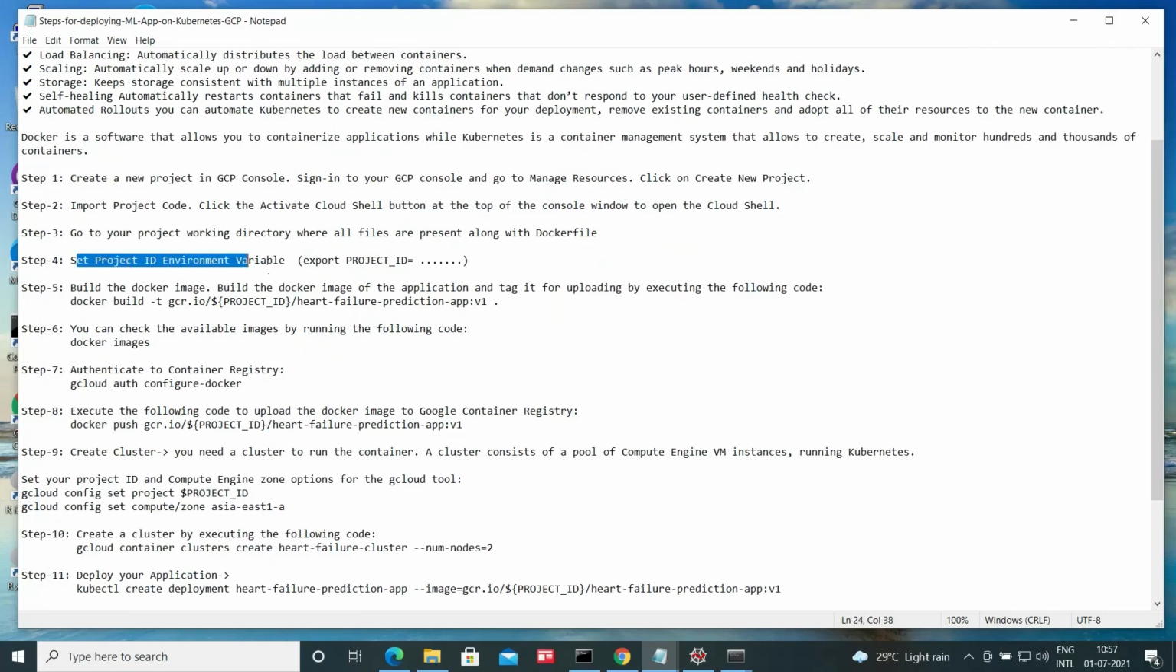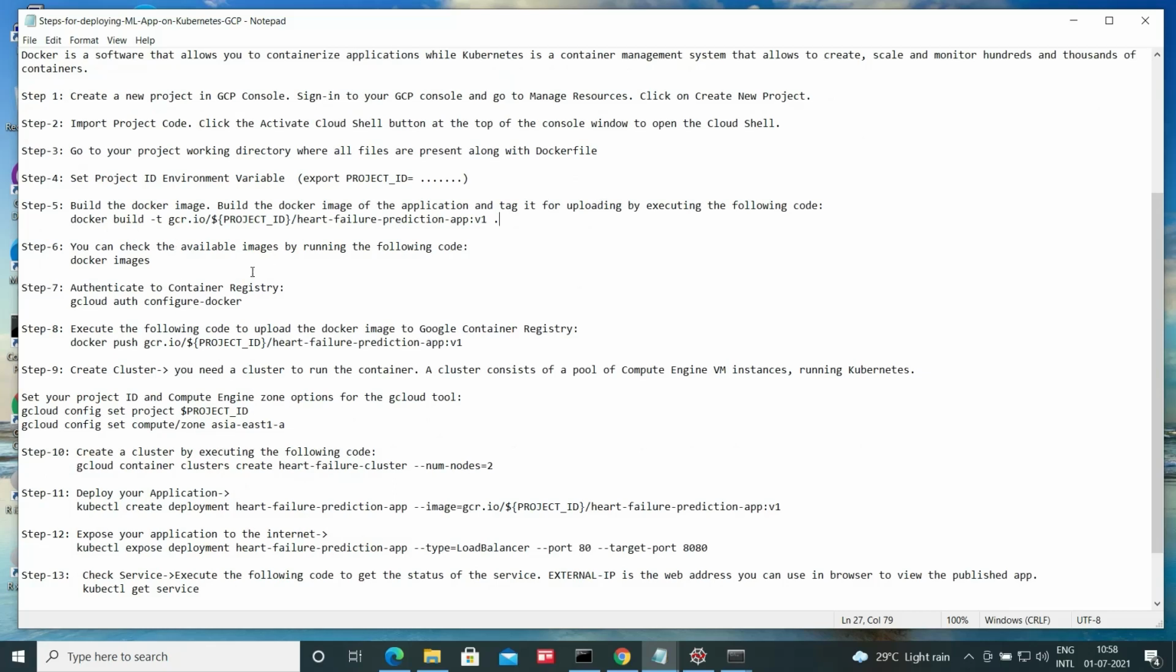Then set your project ID environment variable, export project ID. Then you build the Docker image of the application and tag it for uploading by executing this code. That is docker build -t gcr.io/, where GCR stands for Google Container Registry, then this project ID we have to give, then the name of the app, heart failure prediction app in my case, :v1, and then you have to put a dot at the end.